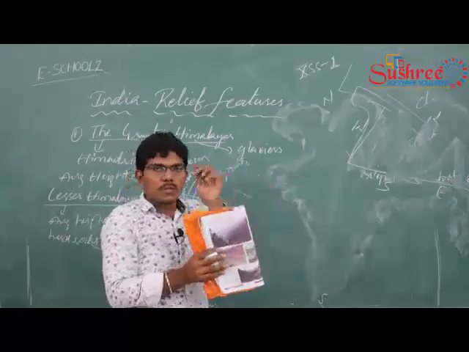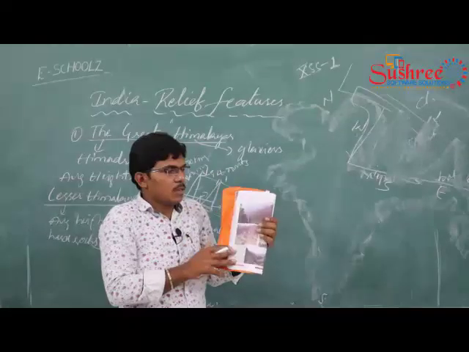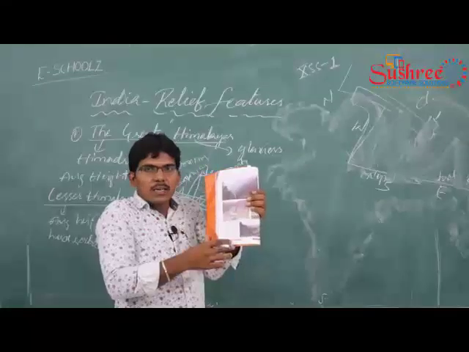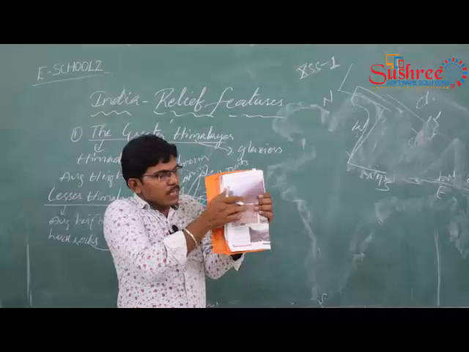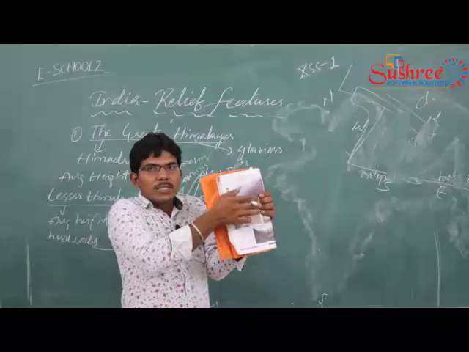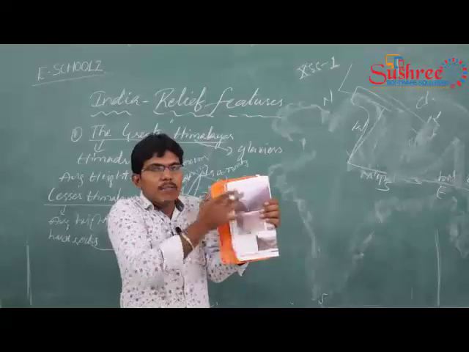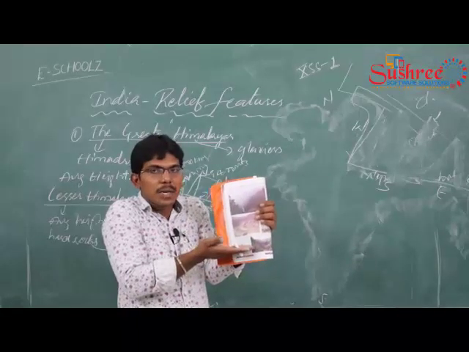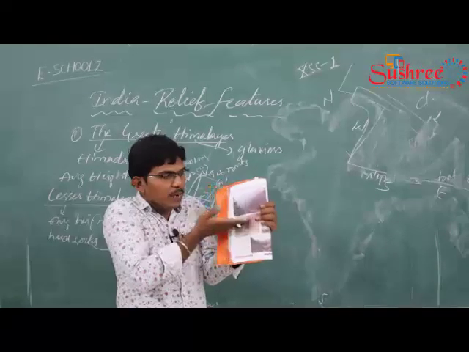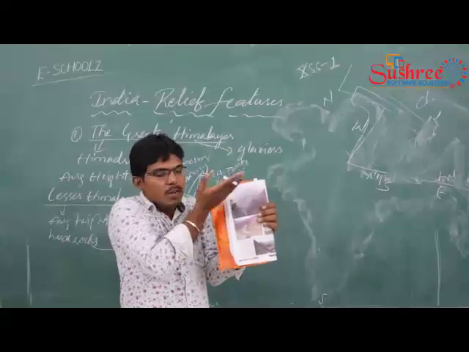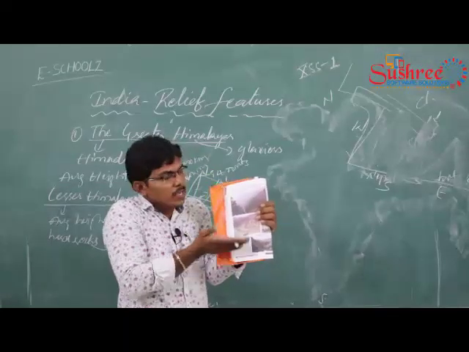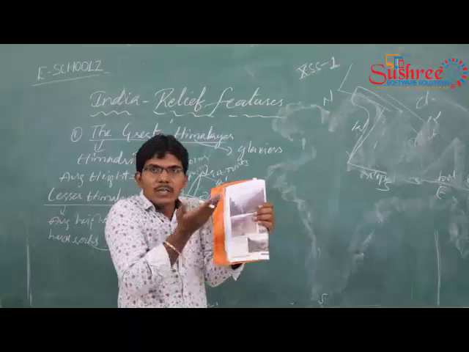Try to concentrate: if it is a Himalaya, then it has an equator, which makes equal halves. From the equator, there is the northern part and the southern part. This southern part is called the Shivaliks.